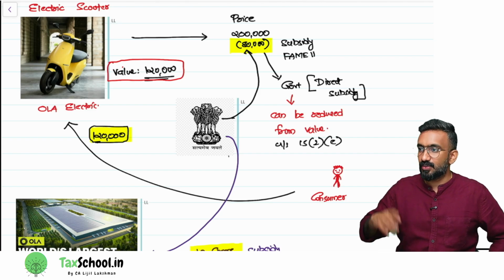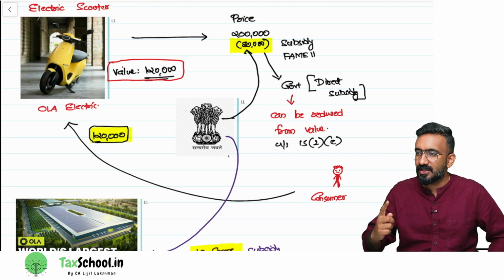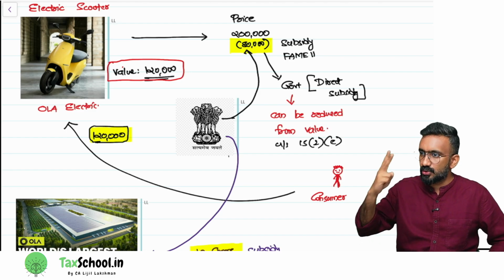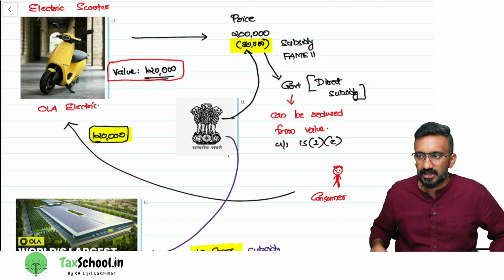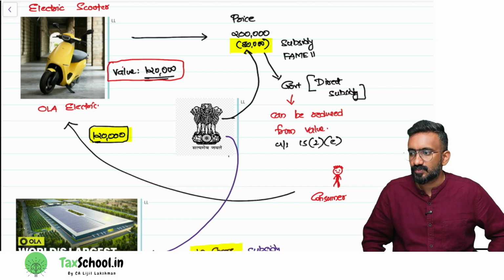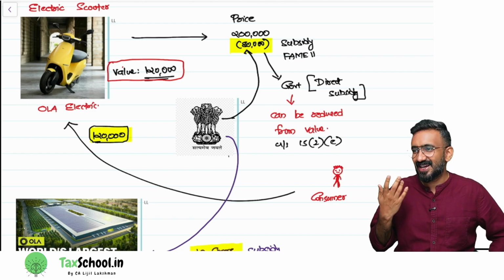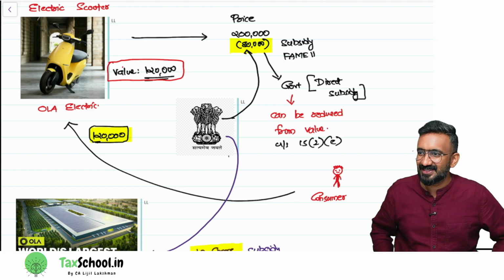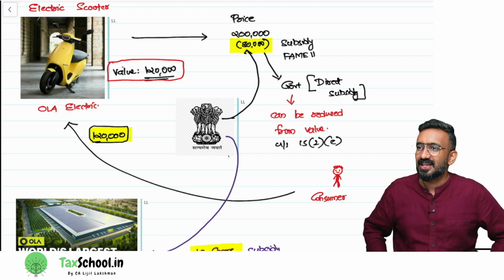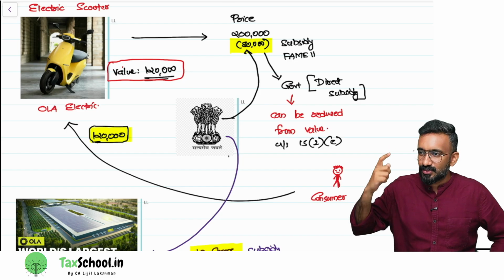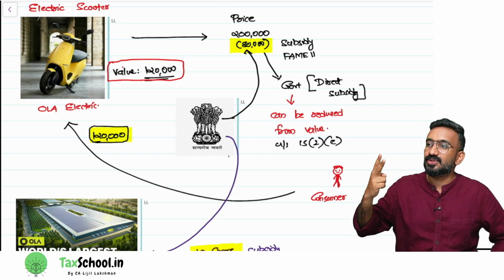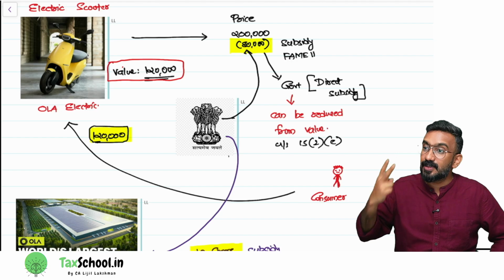Option 1, 2 lakh will be the value. Option 2, it will be 1,20,000 the value. Which is the correct option? Where are you guys? 1 or 2? Which one is the correct answer? Is it 2 lakh rupees the value or 1,20,000 the value? It will be 1,20,000 the value.